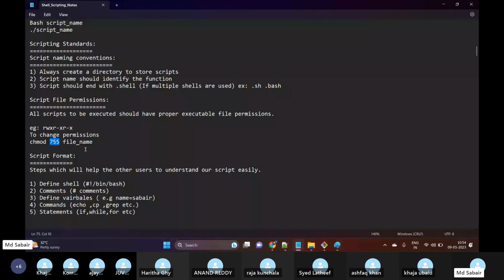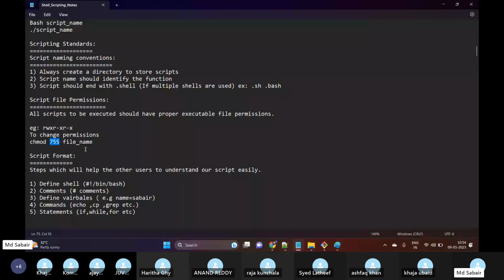In all 10 interviews they will ask you about bash scripting. Scripting is very important, but I'm not sure whether they will ask you to write a script, so that is a very rare question. Still we need to have these basics of scripting.